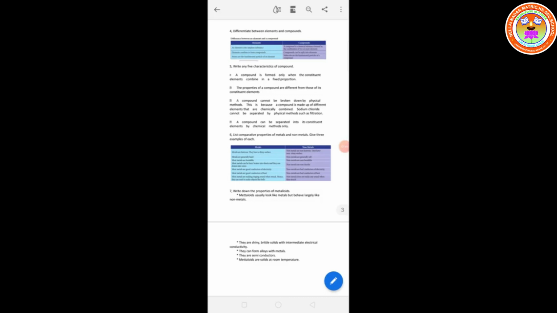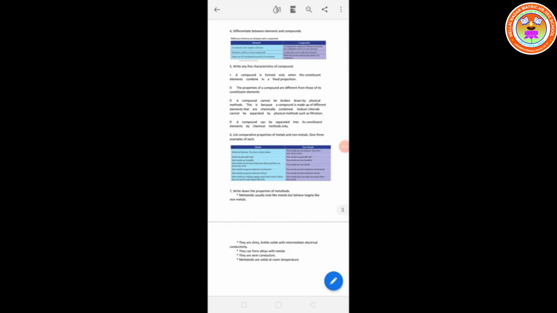They can form alloys with metals. Alloys means a mixture of two or more metals, so when metalloids are mixed with metals, they form alloys. And they are semiconductors. Metalloids are used as semiconductors, and semiconductors are used in computer electronic chipsets and electronic devices.